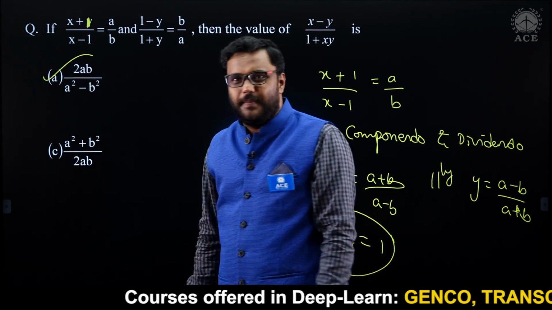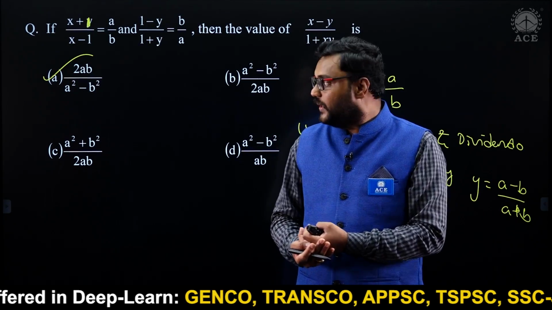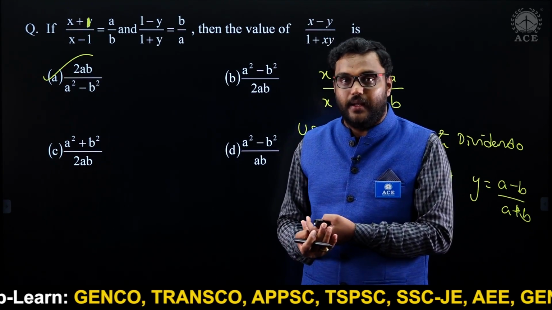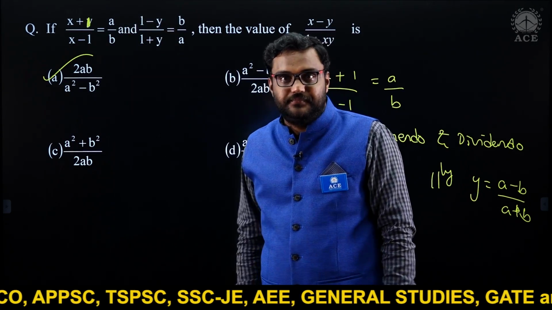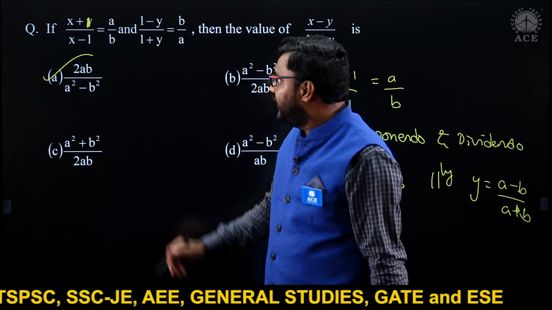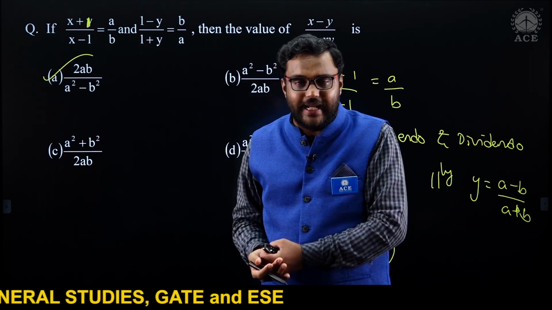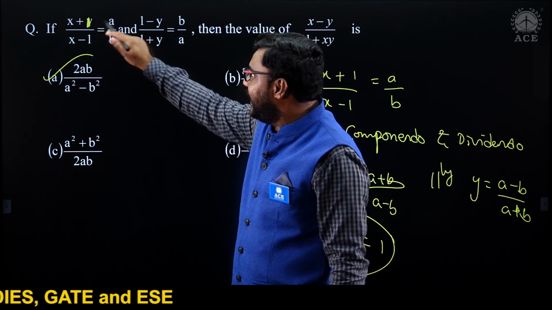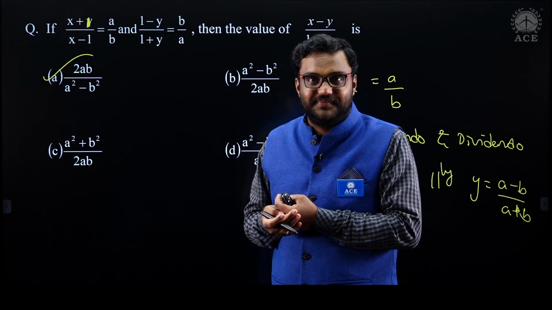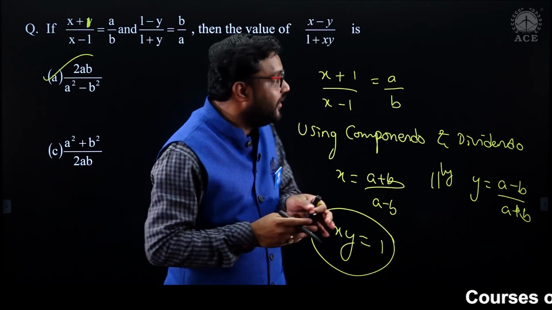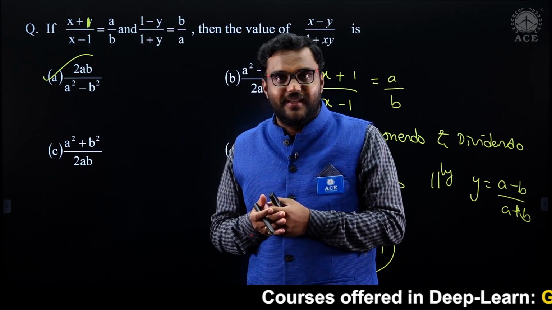So this is a bit lengthy. Then what you can do, take some values of a and b. A is 2, b is 1. Some values you can take randomly for a and b. Calculate x and y. Then check left hand side and right hand side. What is the value of left hand side you got? The same thing should be in the options.